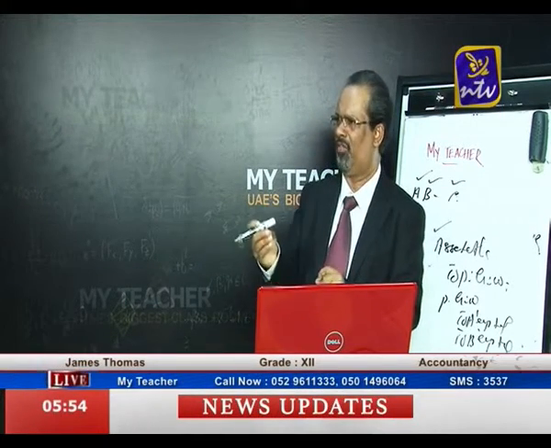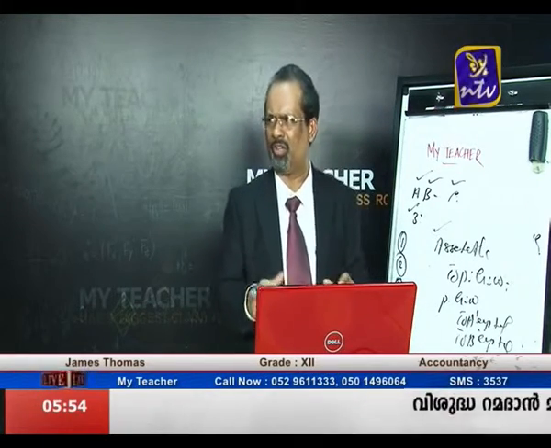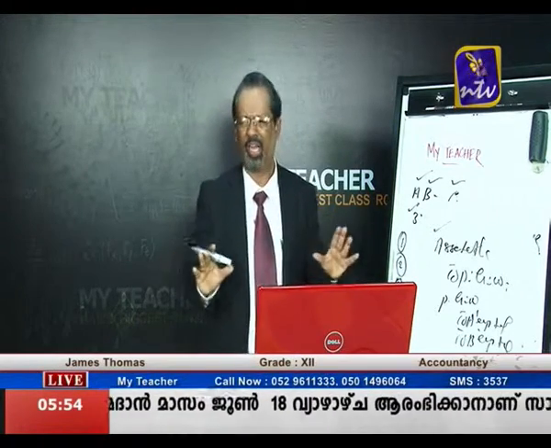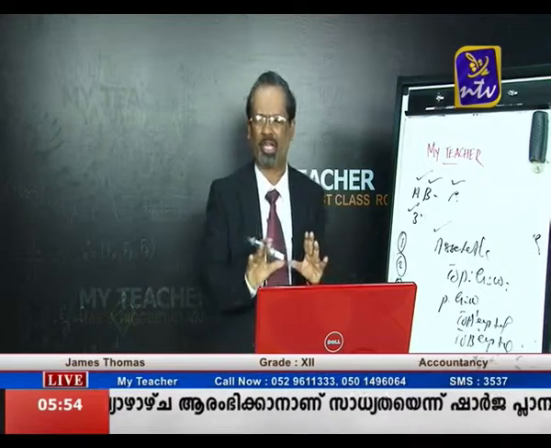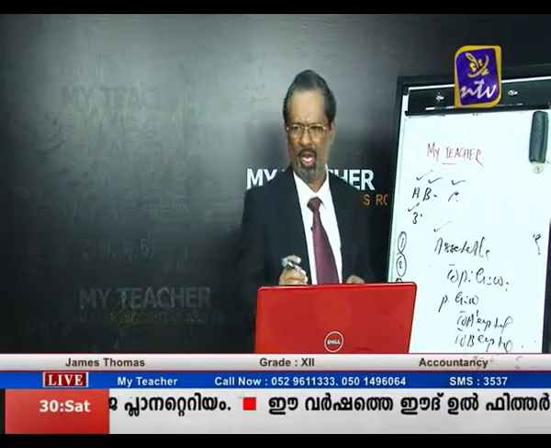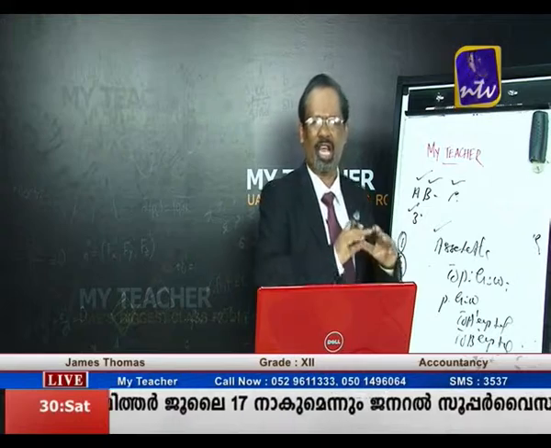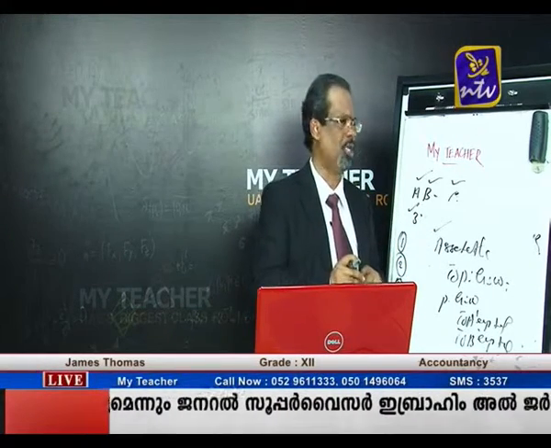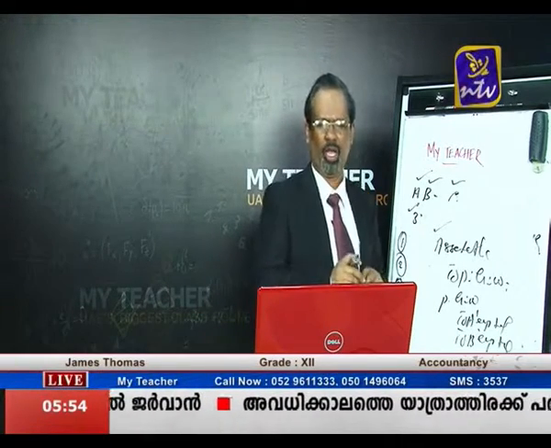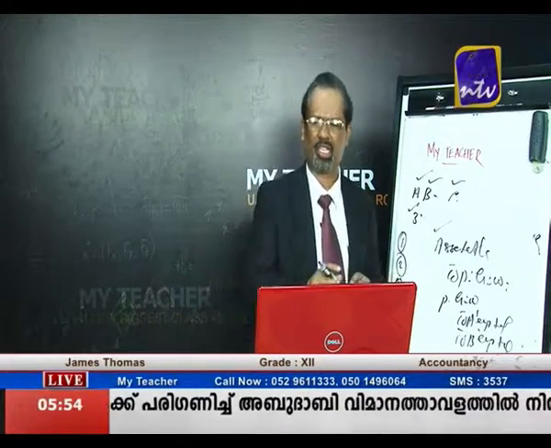Once again I will repeat the treatment of goodwill. If the goodwill brought by the new partner is given to the old partners privately, outside the business, we are not passing any journal entry. This is the accounting treatment connected with goodwill. The second point is the new partner is bringing goodwill along with capital, which is given to the old partners and distributed to the partners' capital accounts. So the journal entry is cash account debit to C's capital and premium for goodwill, and premium for goodwill account debit to old partners' capital accounts according to sacrifice ratio.